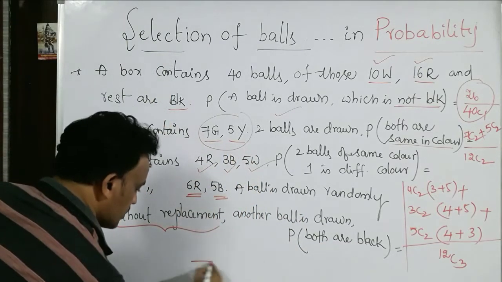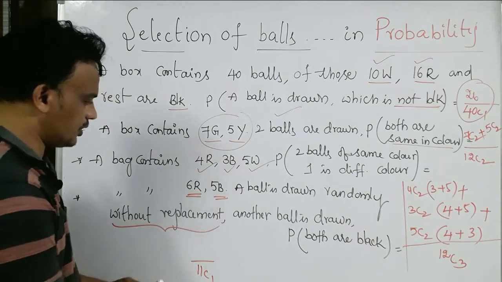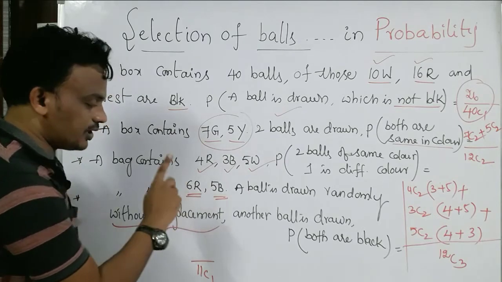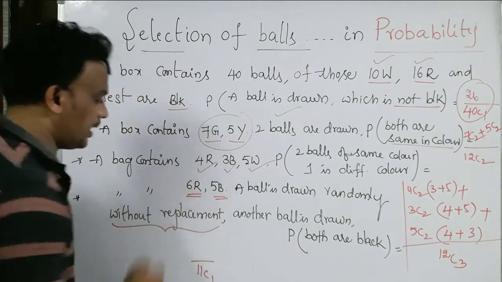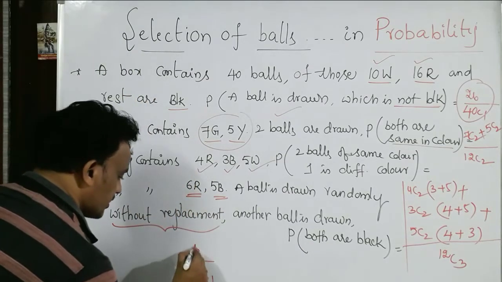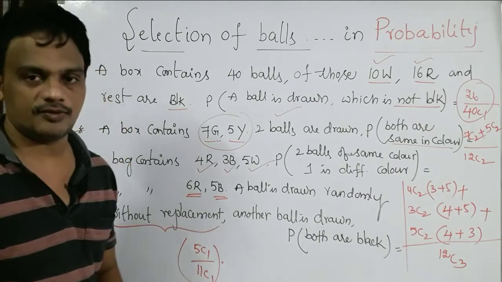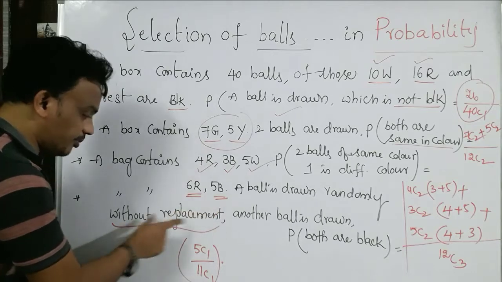Coming to the first attempt, there are 11C1 chances. Totally in the bag there are 11 balls, and of those 11 you select any one ball. 11 chances. In the first attempt, which ball? A black ball. There are 5 chances, 5C1. This will be the probability of the first attempt. Coming to the second attempt, now the ball is not replaced.